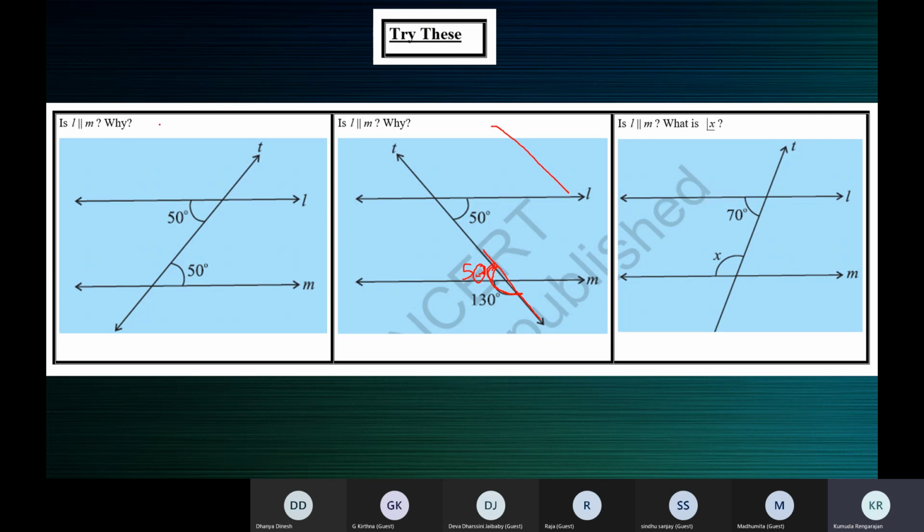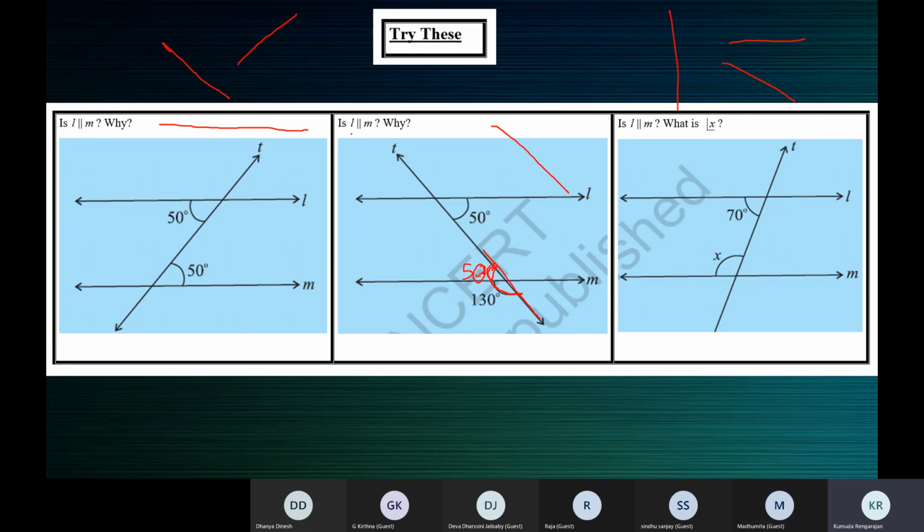Don't think straight line means it should be like this. This is also a straight line. It's a slanting line, but it's a straight line. Any line like this is a straight line. Ma'am, by straight line we mean that the line shouldn't be curved or zigzag. Correct. If it's not a straight line, it'll be mentioned.